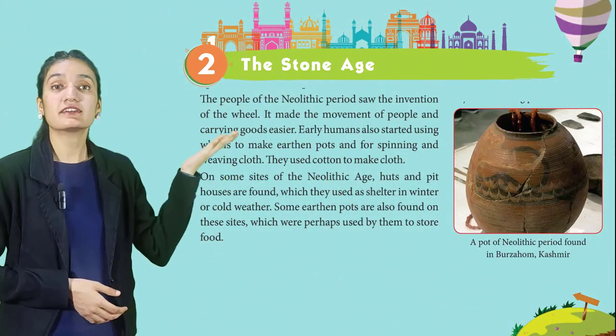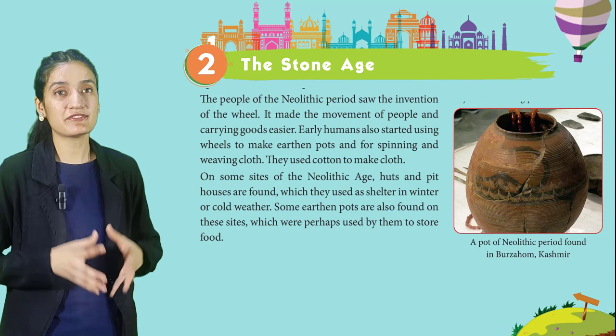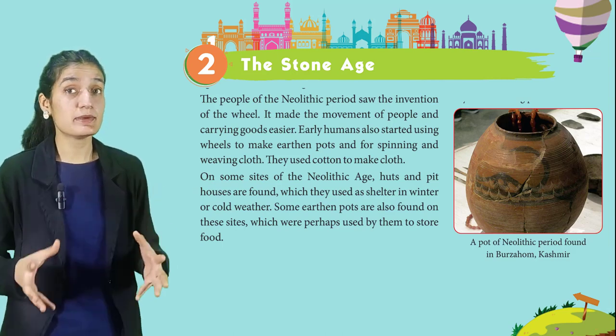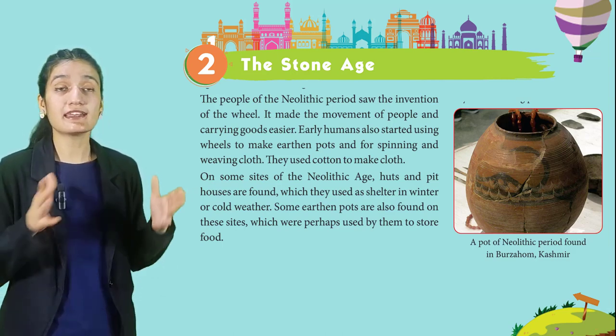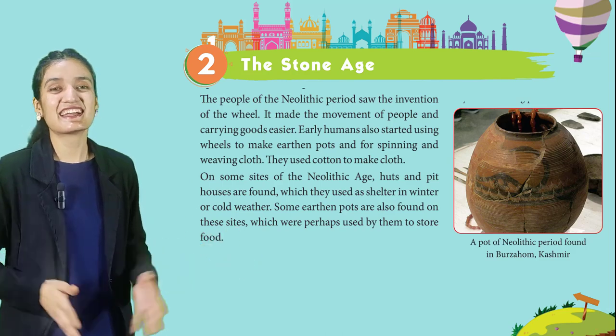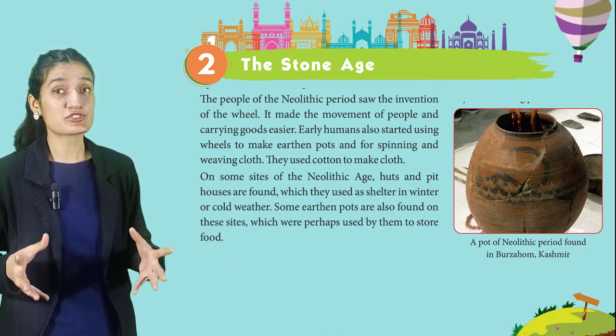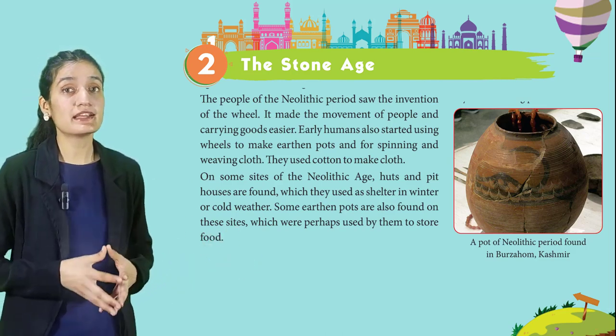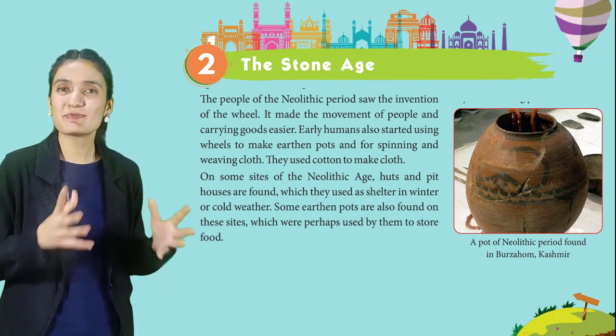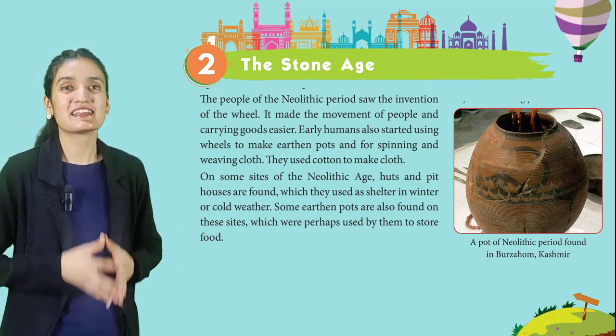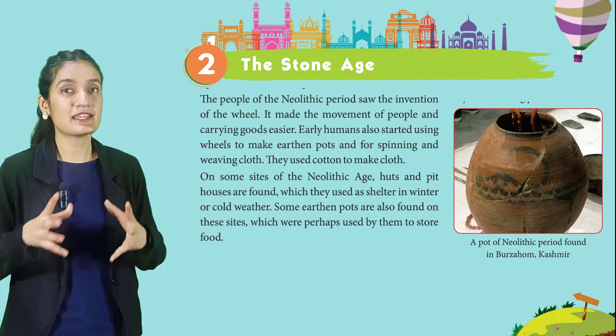The people of the Neolithic period saw the invention of the wheel. It made the movement of people and carrying goods easier. Early humans also started using wheels to make earthen pots and for spinning and weaving clothes. They used cotton to make clothes.